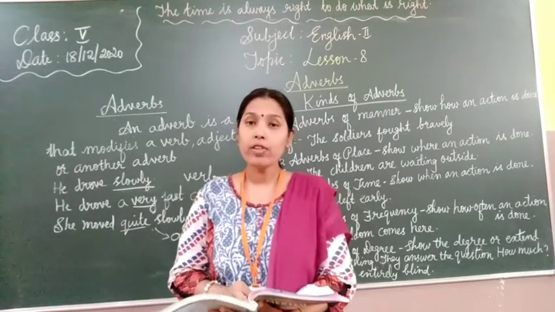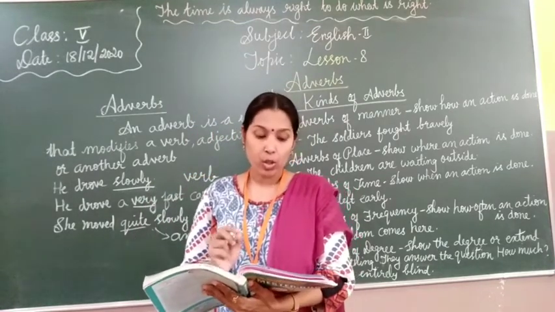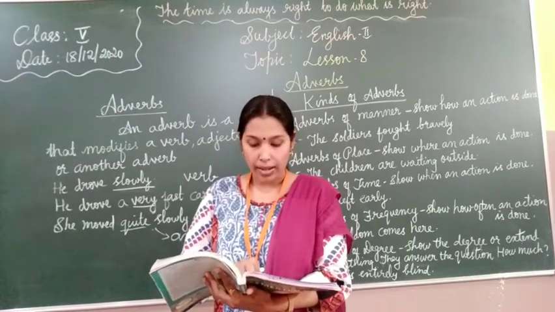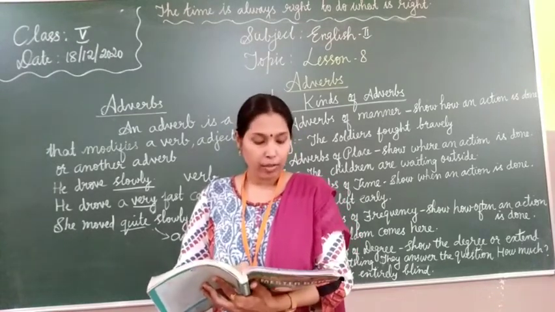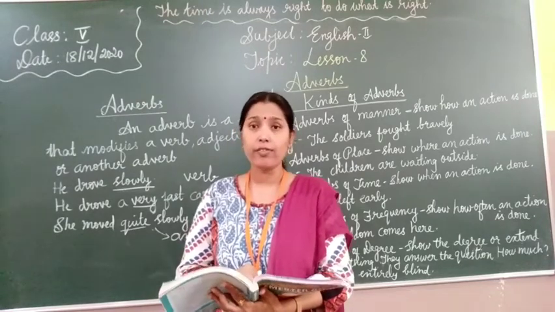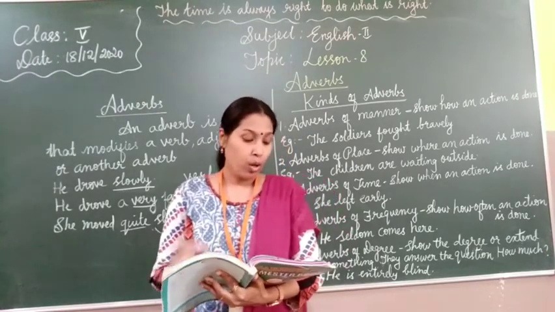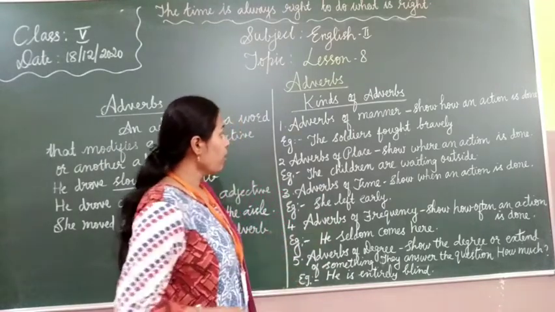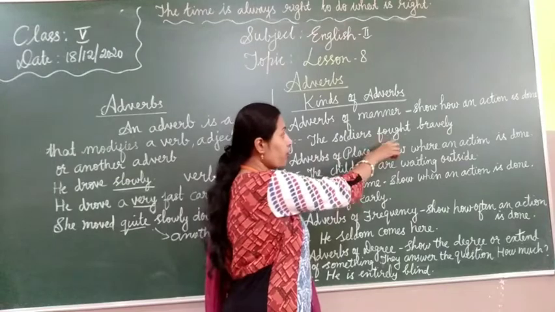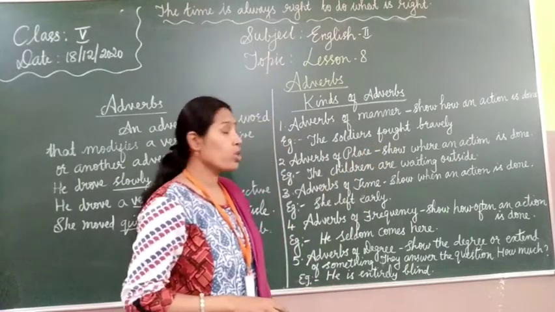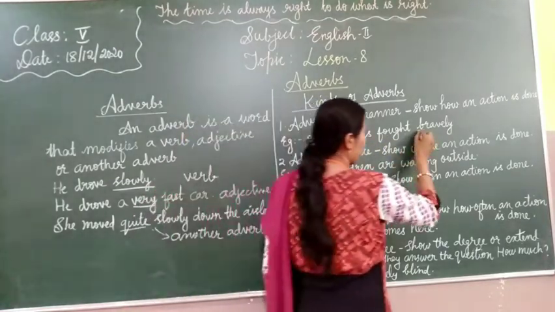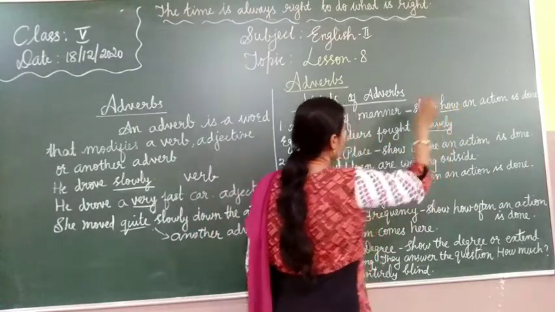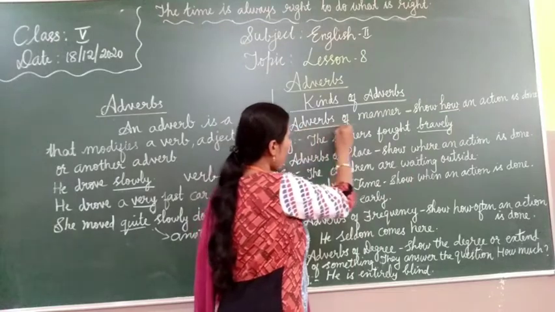First one, adverbs of manner. It shows how an action is done. Some adverbs of manner are loudly, carefully, quickly, heavily, fast, etc. So, adverbs of manner show how an action is done. For example, the soldiers fought bravely. How did the soldiers fight? Bravely. You have the answer for the question how, right? So, this is adverbs of manner.